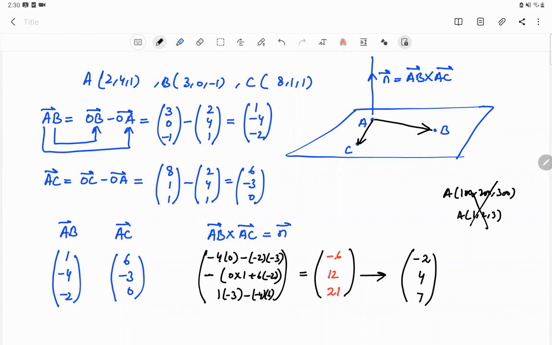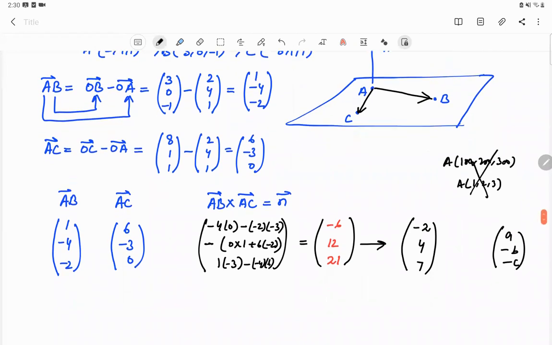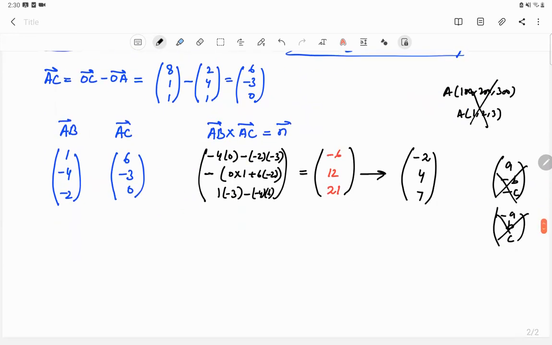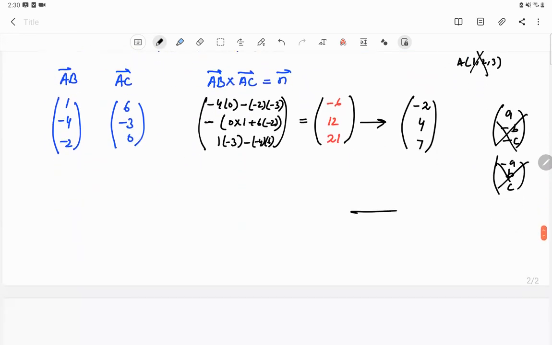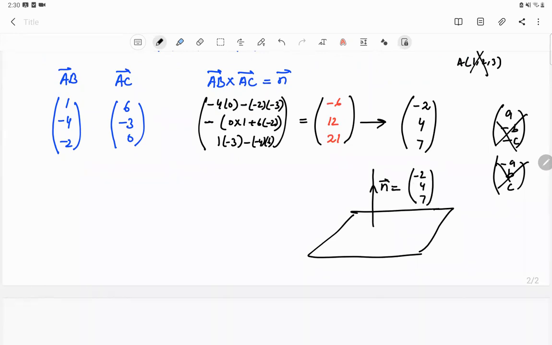I can multiply it with some number. I can multiply it with -1 to remove a negative sign. For example, if my vector normal has A negative and B and C positive, I would rather multiply it with -1. This is not going to affect my calculations.